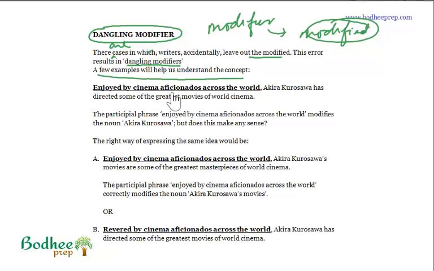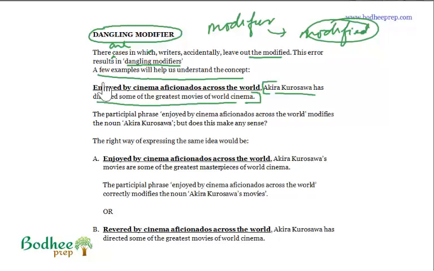Enjoyed by cinema aficionados across the world, Akira Kurosawa has directed some of the greatest movies of world cinema. Now, let's read the sentence in isolation. Let's forget about the modifier. Akira Kurosawa has directed some of the greatest movies of world cinema. Perfect sentence, nothing wrong with that.